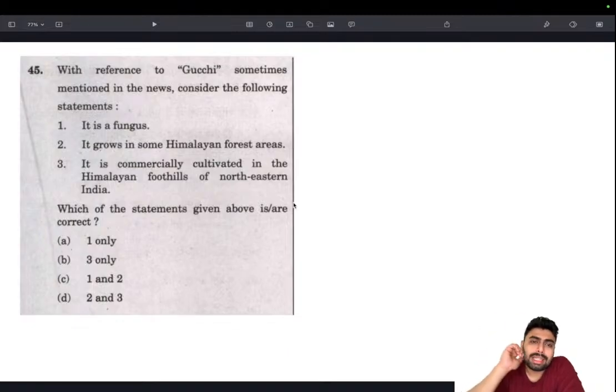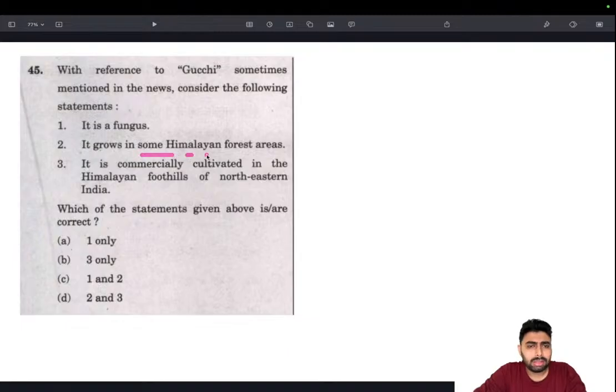Okay, so just keep an eye on the species or plants or any other organisms that have got a particular naming. For example, Gucchi is related to fungus, then botulinum is related to bacteria, things like that. So having a connection really helps. Cordyceps, these sort of things are also fungus. So it's a fungus, that's a right statement. Obviously we could eliminate these 2, and it grows in some Himalayan forest areas.